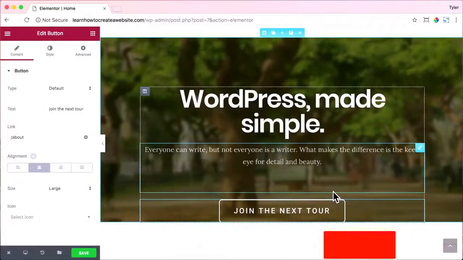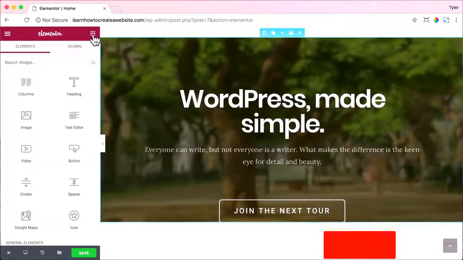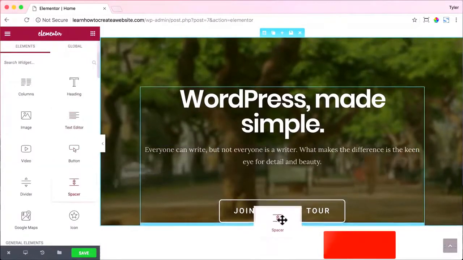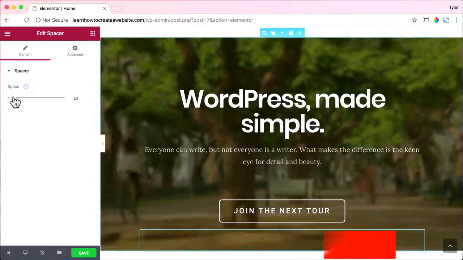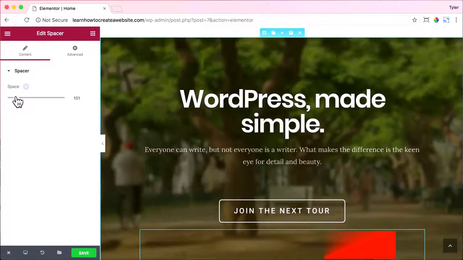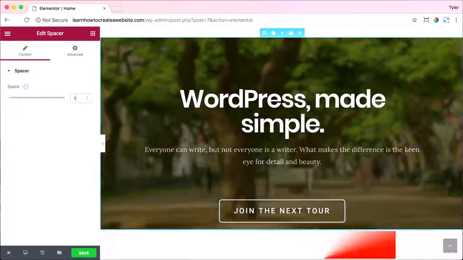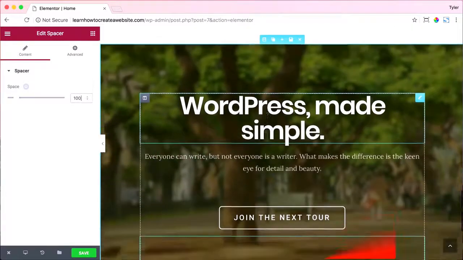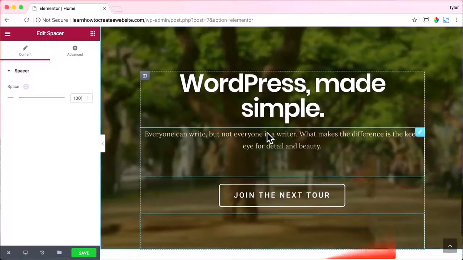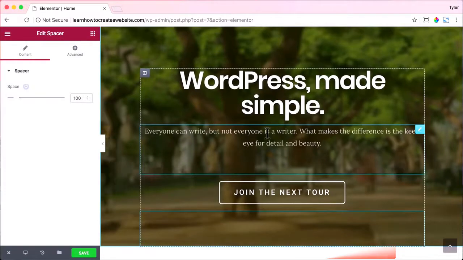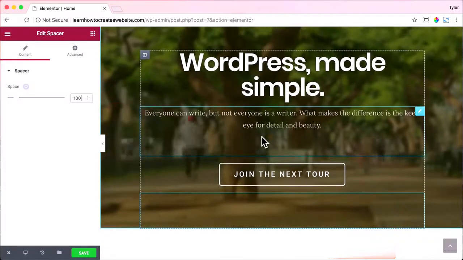Let's add something else by clicking on this box up here and dragging in the spacer and just increasing the space. Let's do 100. I'll just type it in here, 100. So 100 pixels of space at the bottom. That looks really nice. And our website is looking all done. I am very happy with it. That's looking really cool. We did it in almost no time.